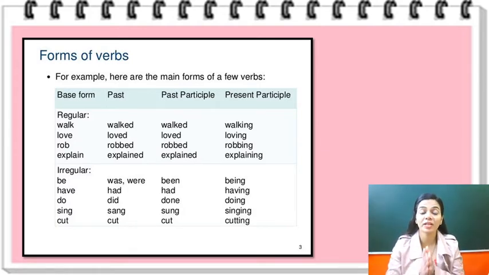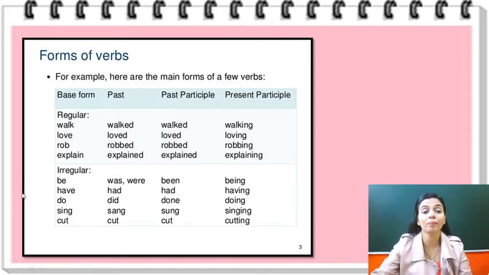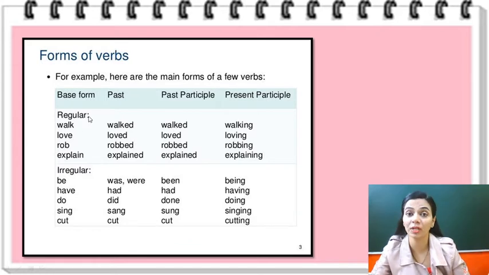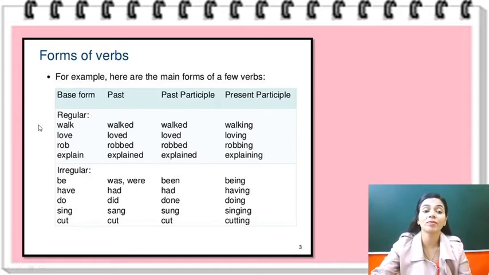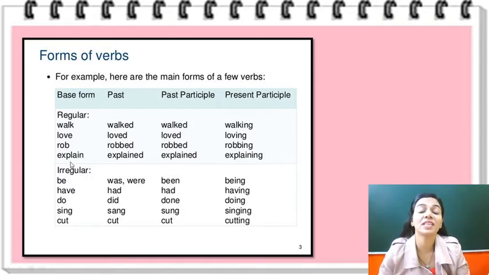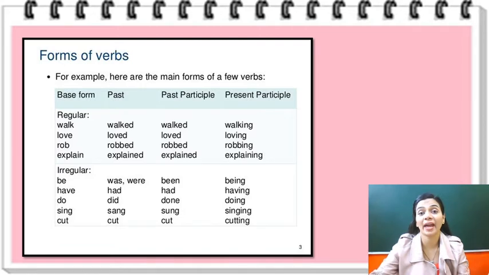Got it? So present form का भी एक और rule है. The first rule is that if the present form is used with plural nouns, then it will take its original form, like walk, love, rob, explain. But if it is used with a singular noun, then you have to add s or es. Like walk will become walks, love will become loves, rob becomes robs.